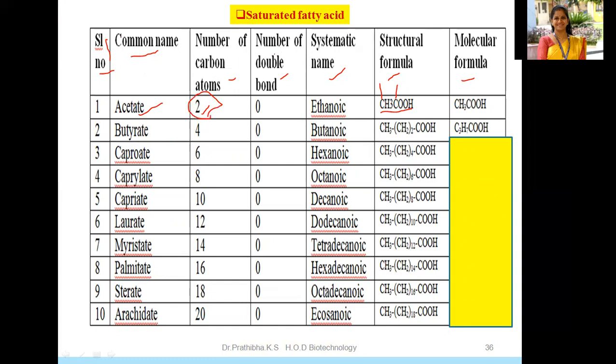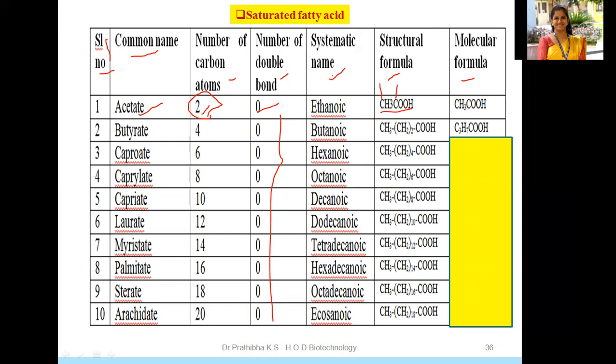Do you find any double bonds here? As this is a saturated fatty acid, there are no double bonds between the carbon atoms. They have only single bonds between the carbon atoms of their hydrocarbon chain.